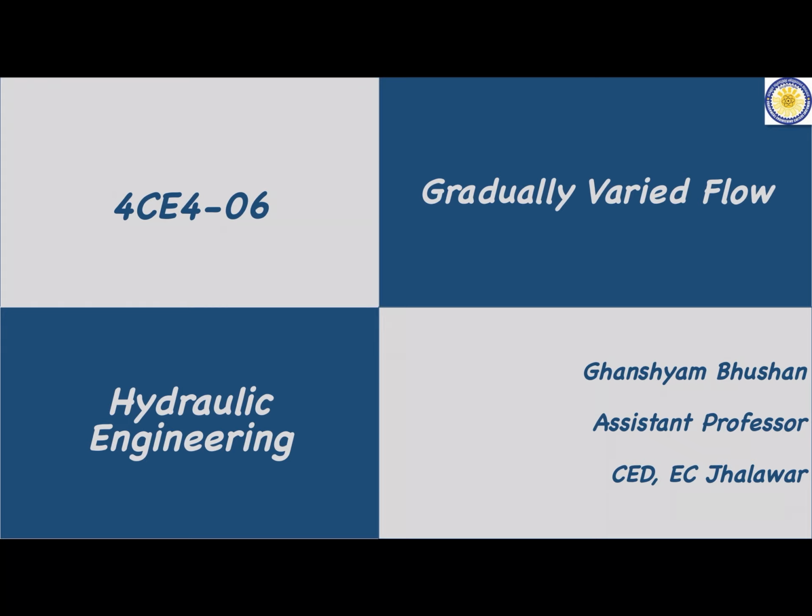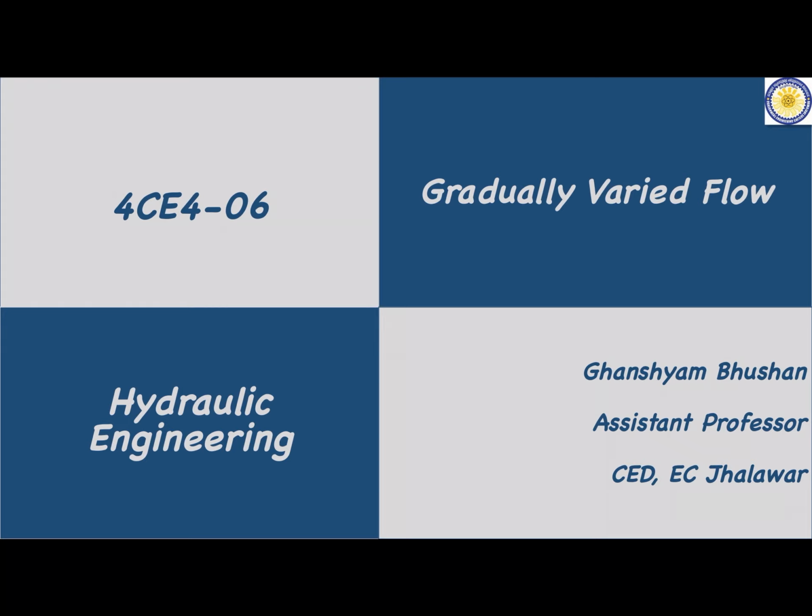Corresponding to one depth the flow will be subcritical, and corresponding to the other the flow will be supercritical, provided the flow is not critical, because for critical flow only one depth is possible. That depth is known as the critical depth, and at critical depth the energy is minimum and the discharge is maximum.